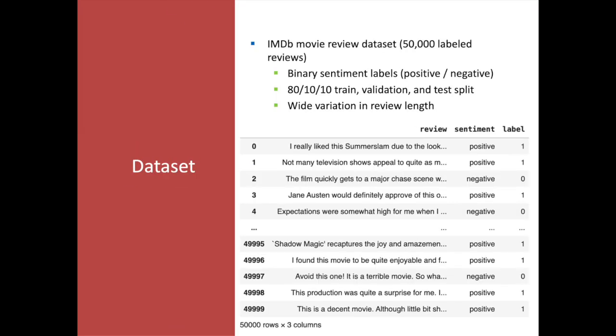The dataset used is the IMDb movie review dataset, which contains 50,000 labeled reviews with a balanced distribution of positive and negative sentiment. The data was split into 80% training, 10% validation, and 10% test sets to allow for hyperparameter tuning and unbiased evaluation. One important characteristic of this dataset is the wide variation in review length, which becomes especially relevant when evaluating neural models.